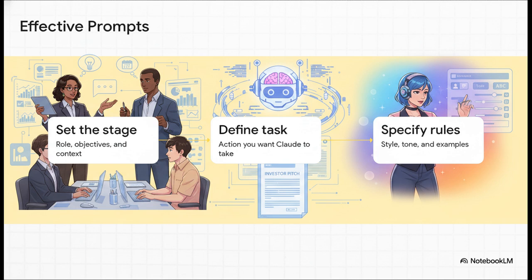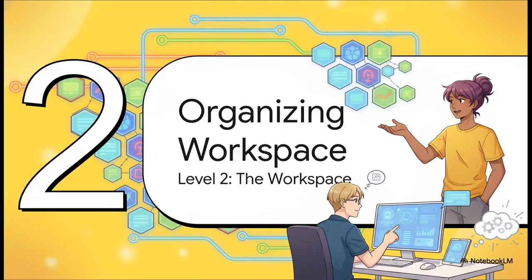For example, instead of a lazy prompt like, write about streaming, try something like, I'm a marketing lead preparing an investor pitch deck for a new indie streaming app. Research the market and structure a 5-page professional report with citations. Notice the difference there? You're managing. You're not just chatting. Moving right along to level 2, organizing your AI workspace.